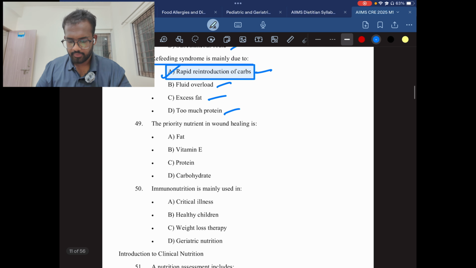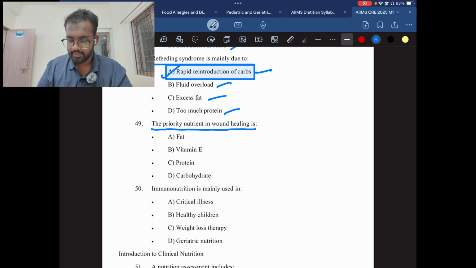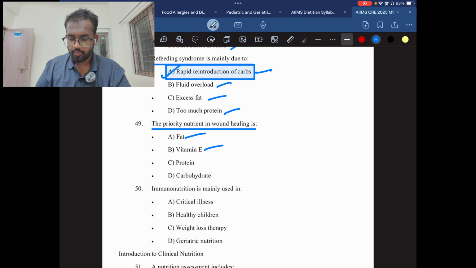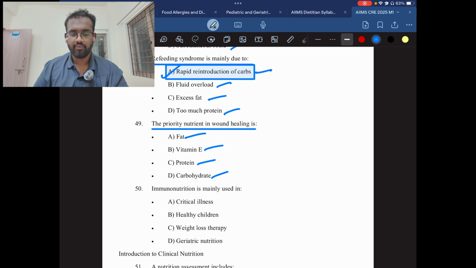Question number 49. The priority nutrient in wound healing is fat, vitamin E, protein, carbohydrate. It is a very easy answer. Everyone knows it. Protein helps in muscle building and repair. So the answer will be C.